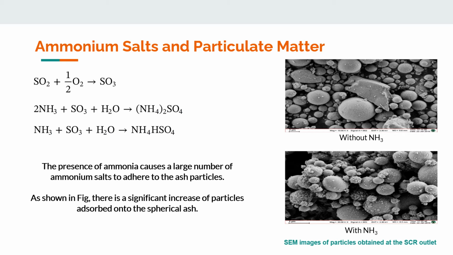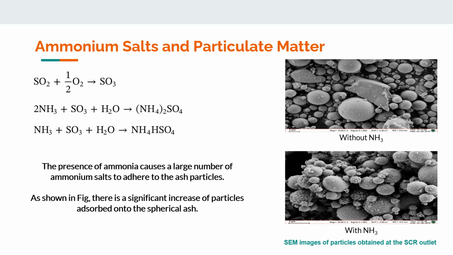Ammonia in flue gas from SCR and SNCR is also observed on the fly ash. Scientist Zhao reports that 80% of ammonium present in the flue gas is absorbed onto the ash. The presence of ammonia causes a large number of ammonium salts to adhere to the ash particles.